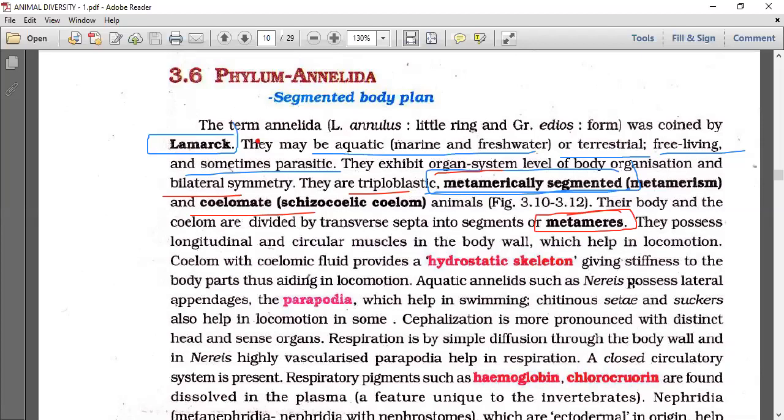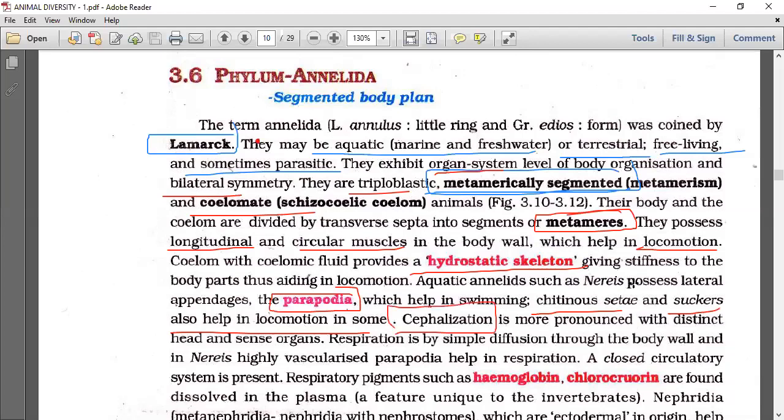So they possess longitudinal and circular muscles in the body wall. They are helpful for locomotion. Coelomic fluid acts as a hydrostatic skeleton, giving stiffness to the body parts during locomotion. The aquatic annelids such as Nereis possess lateral appendages called parapodia, which help in swimming. Chitinous setae and suckers are also helpful in locomotion.